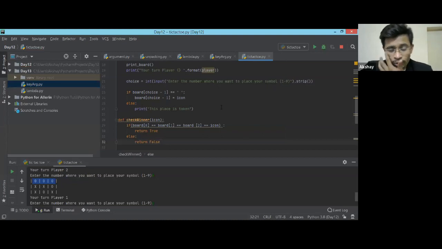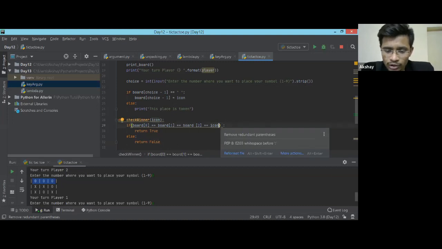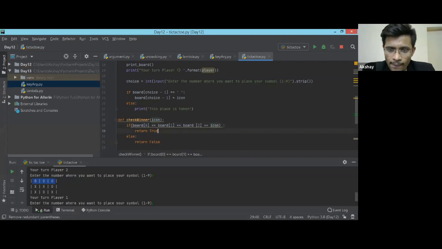I'm just going to show it for only one condition because adding all the conditions will be very difficult. In order to add another condition, this will be your first condition. You need to add that condition inside a bracket, and here you give an or symbol, logical or. Then again start the same thing and put everything again there. So this will again check for the second row.